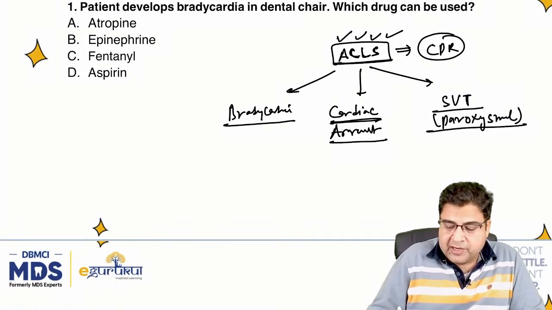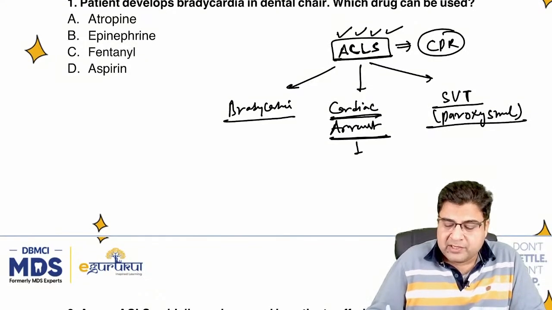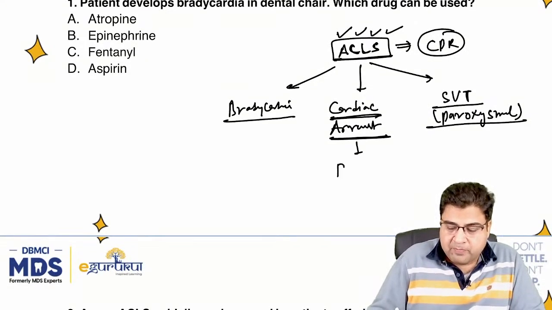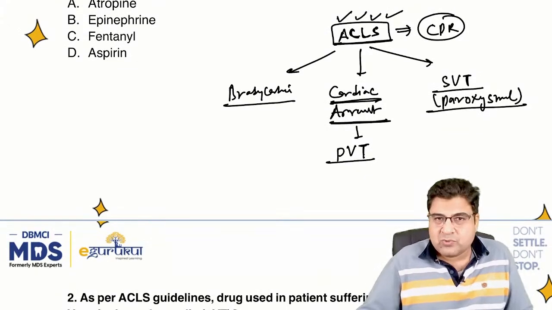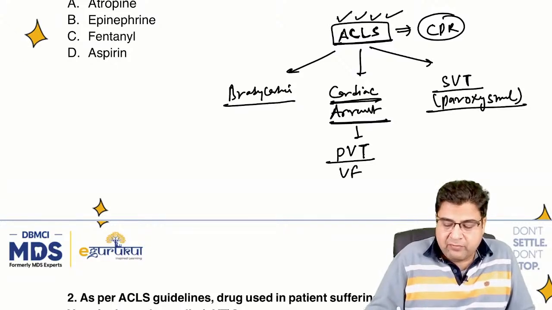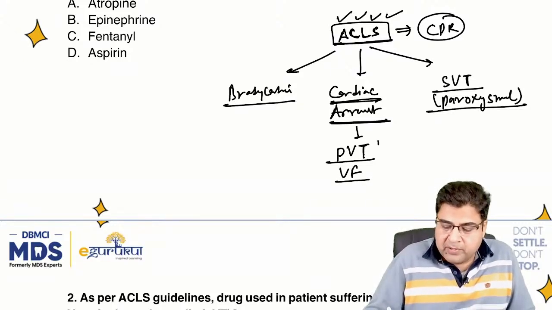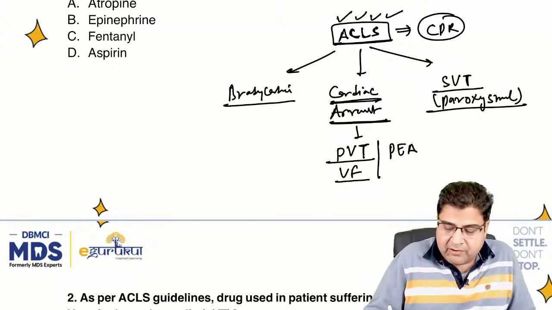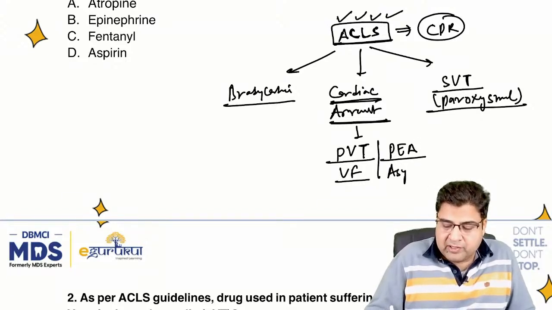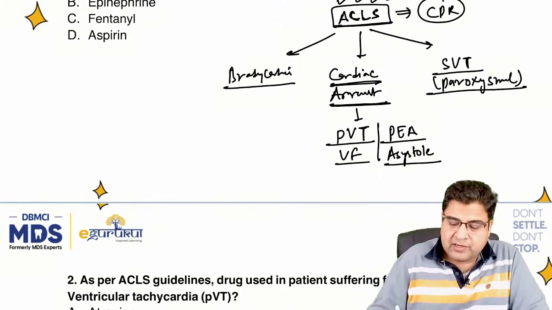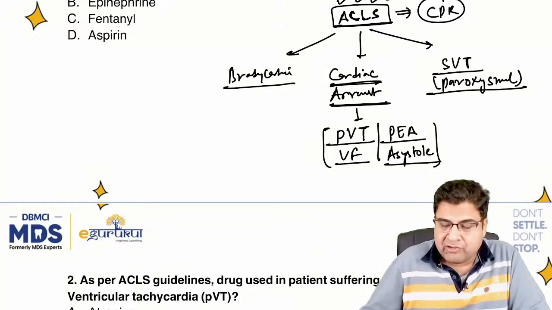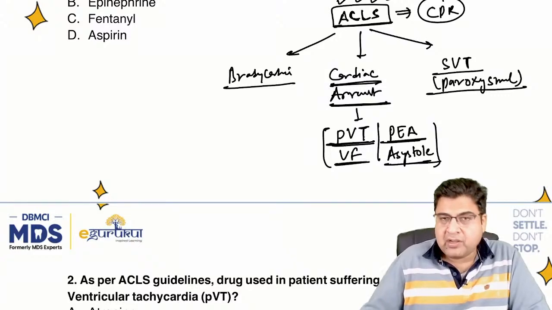Now the patient of cardiac arrest can come to you with four types of presentation. The patient can have pulseless ventricular tachycardia, ventricular fibrillation, pulseless electrical activity, or asystole. So these are the four types of cardiac arrest presentation.